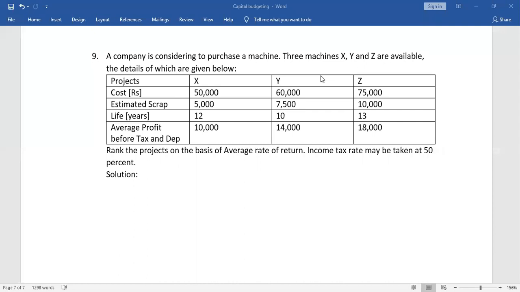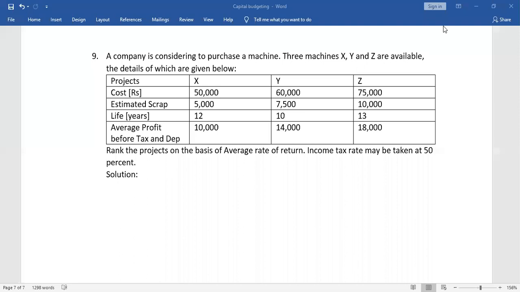Now tell me, you all, we have done a lot of sums. What will be deducted first, depreciation or tax? What is deducted first, tax and depreciation? So this is average profit before tax and depreciation. I want the answer from you all. What has to be deducted first, depreciation or tax?